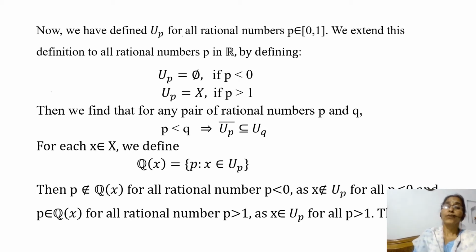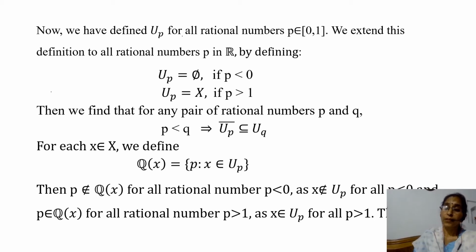And we also note that p belongs to Q(x) for all rational numbers p greater than 1. Why? Because U_p is equal to X, and so x belongs to U_p for all p greater than 1.